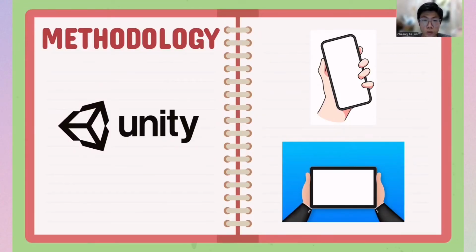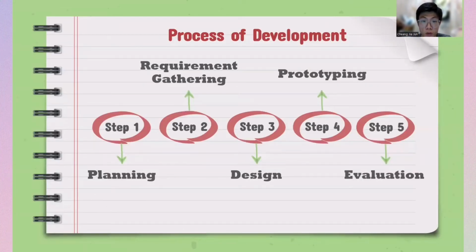Methodology. The game was developed using a cross-platform game engine, which is Unity, and it allows dyslexics to play the game anywhere, anytime, since the game can be run on both phone and tablet devices. The development of Dysplex took 4 months to complete, and it followed the standard development methodology, which included planning, requirement gathering, design, prototyping, and evaluation phases.